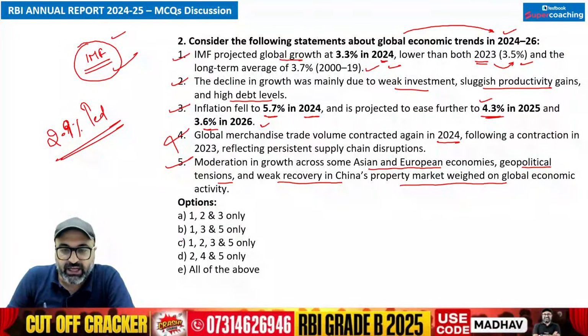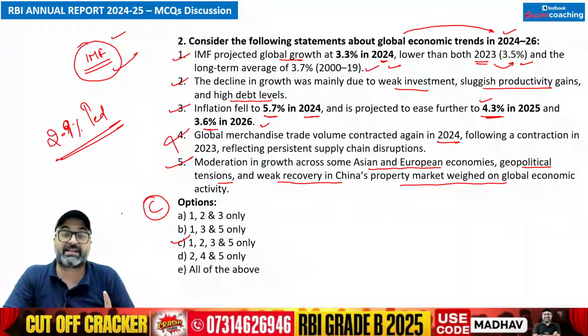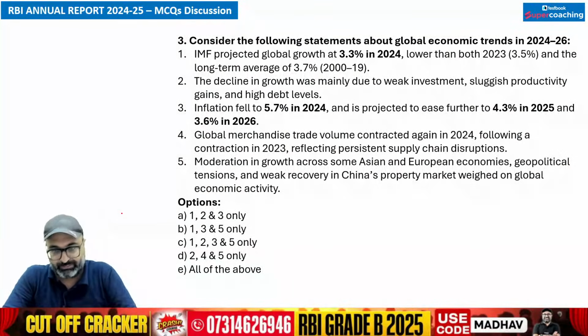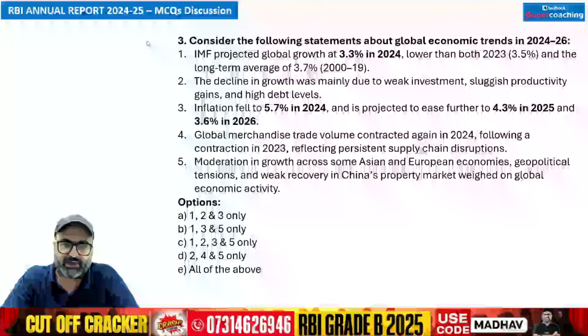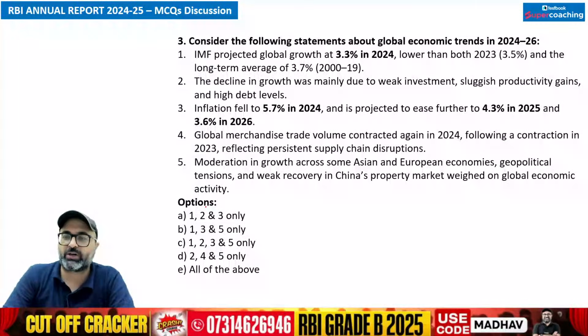1, 2, 3 and 5. That means option C is correct. लेकिन जो आपकी fourth statement है, that is wrong because the merchandise trade at global level has not contracted, rather it has expanded, it has increased by 2.9%. ठीक है जी, क्लियर हो गया? Moving on to the next point.